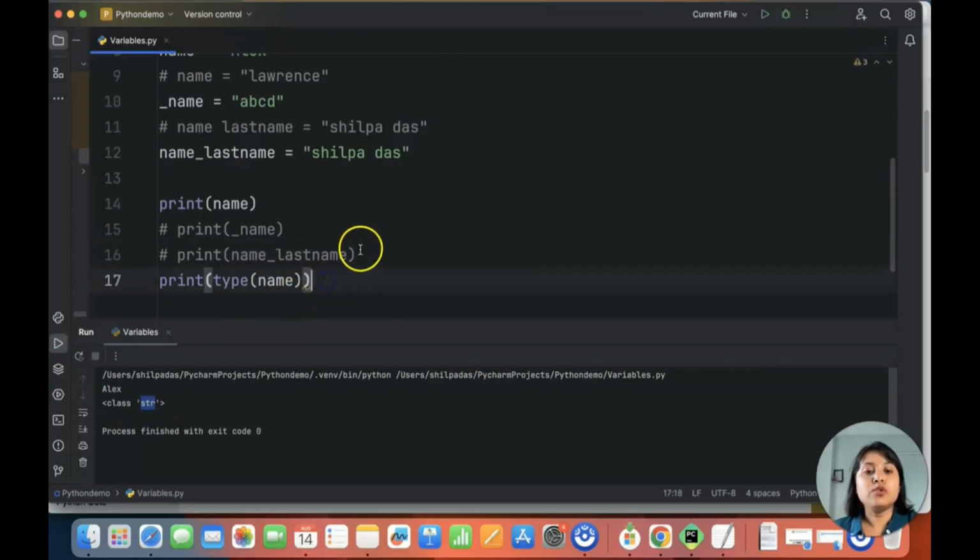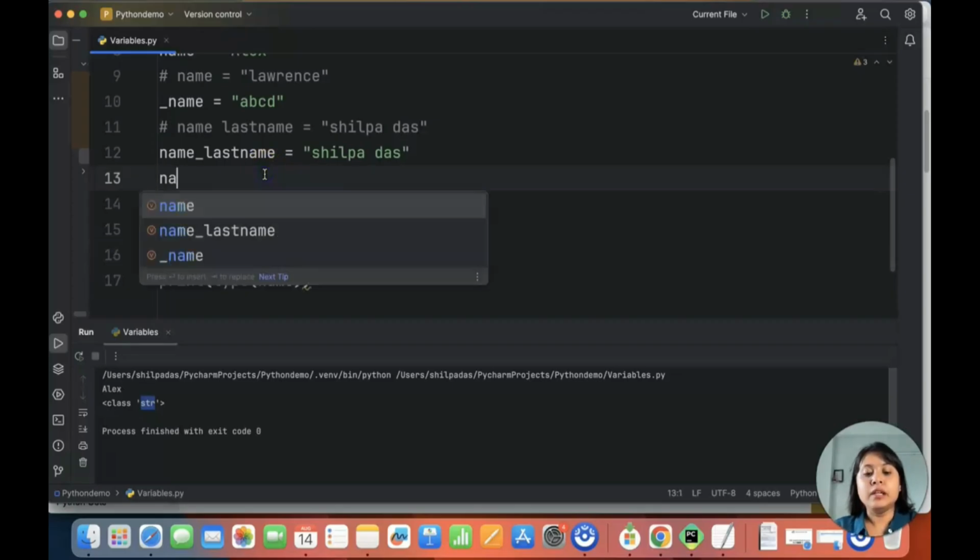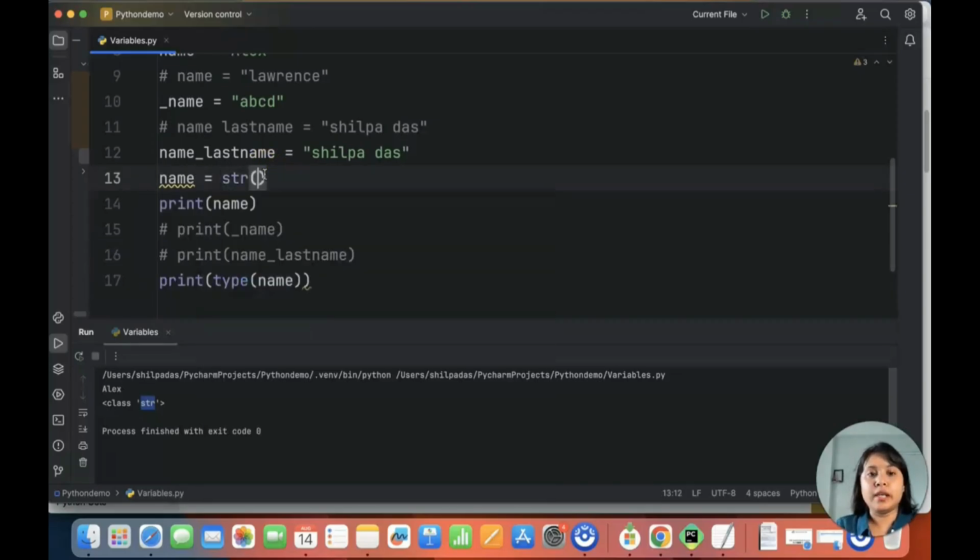What you can also do is, if you go ahead and assign name equal to str, and inside that you put, let's say, Alex, then in that case it is treated as a string.